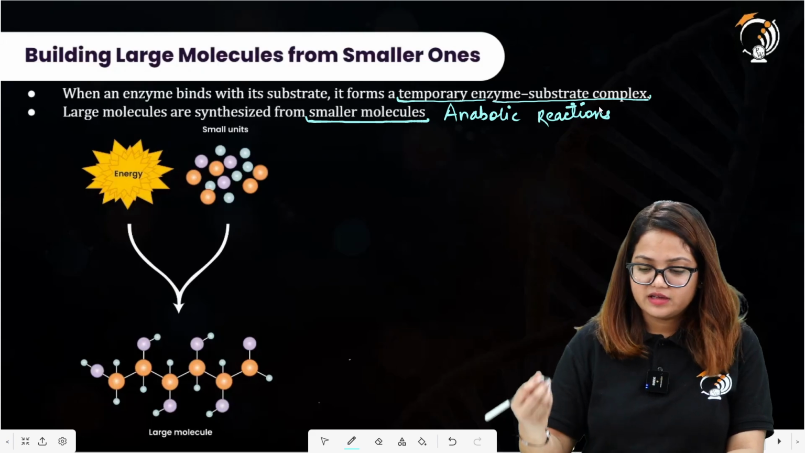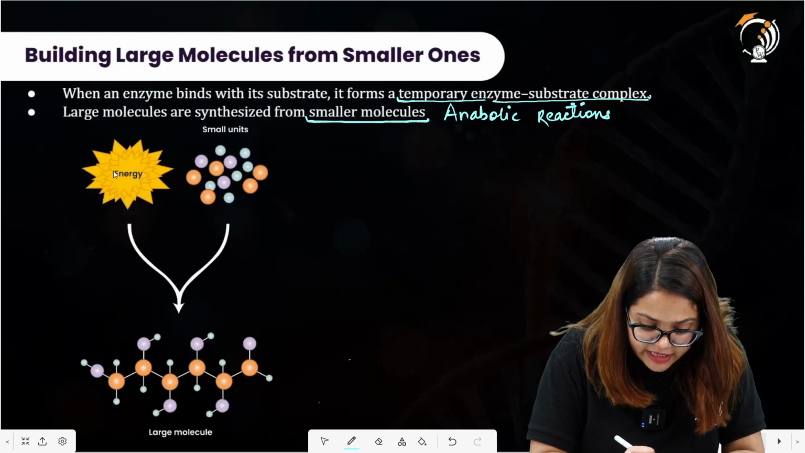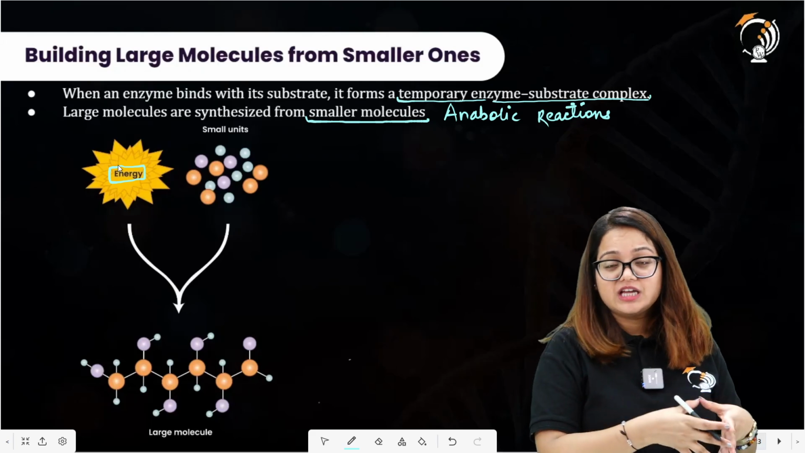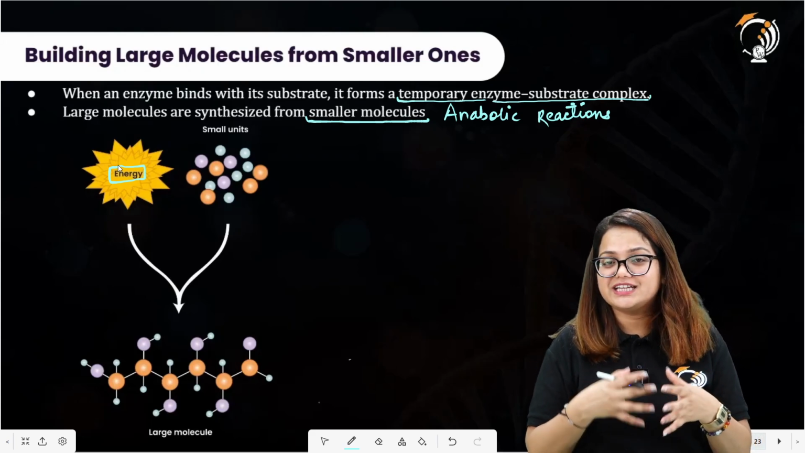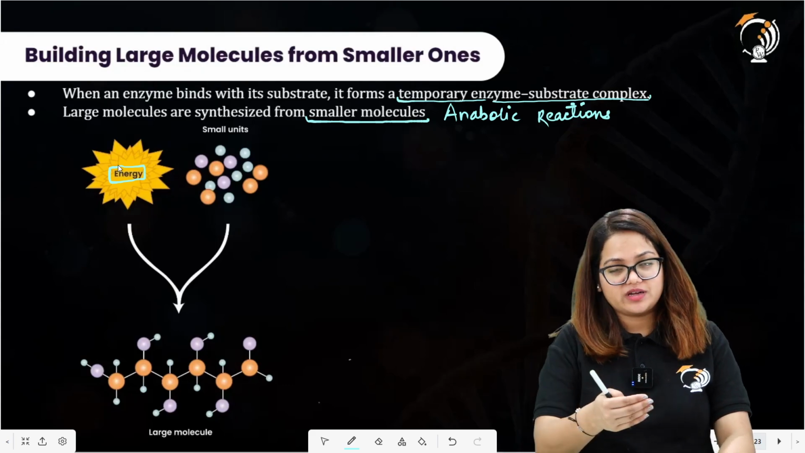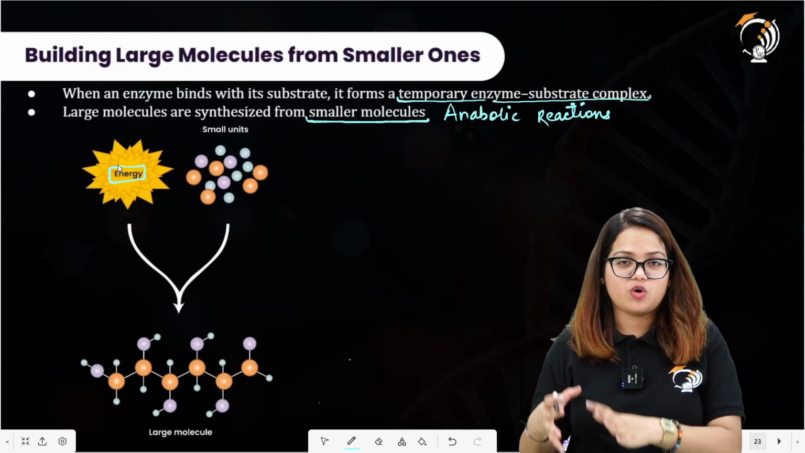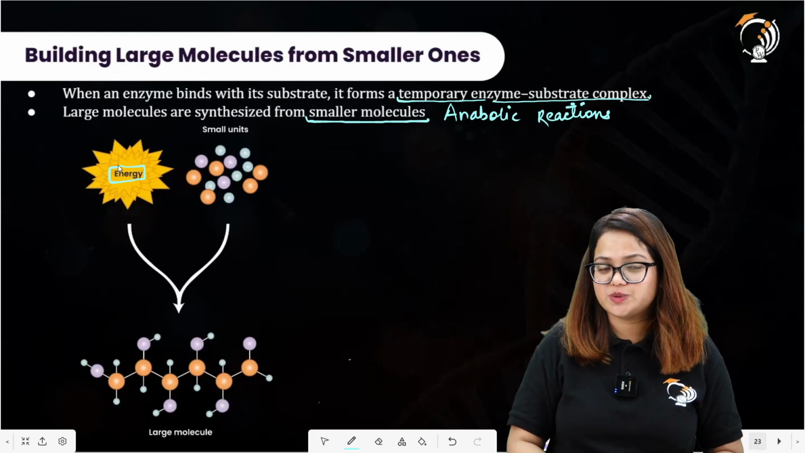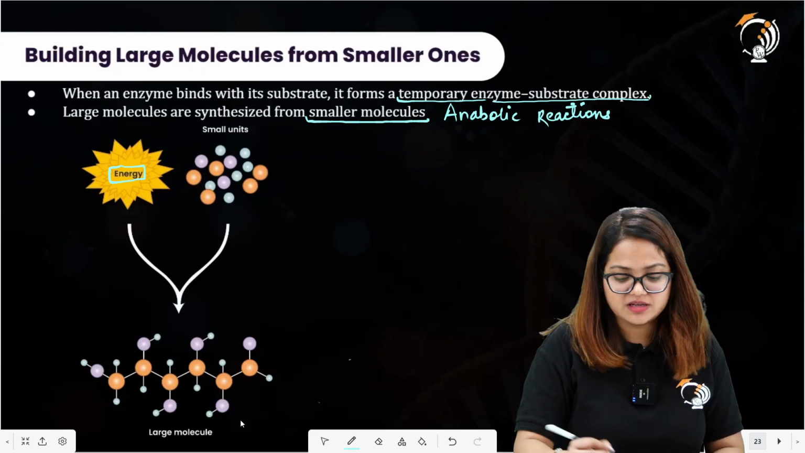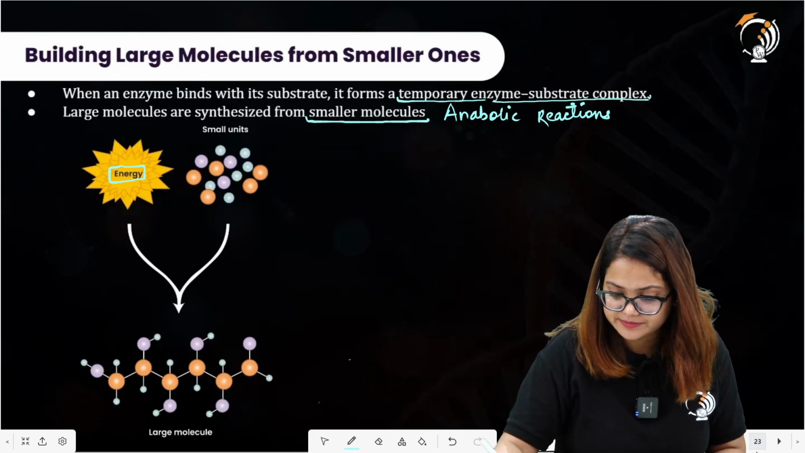You can have the understanding from this given diagram also. There is energy which is required to make a large molecule from the smaller molecules. So smaller molecules are linked together by the enzymes in the presence of energy. So the utilized energy is being used to make the bonds between these smaller molecules. These bonds are made by the enzymes. All right, so a large molecule is being represented over here. It is being made.